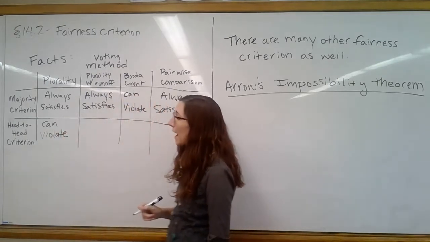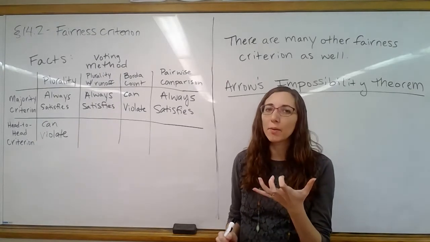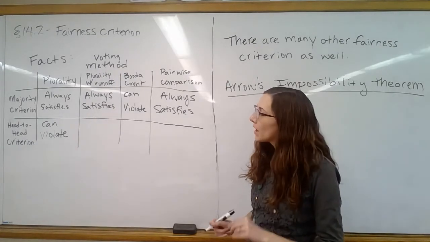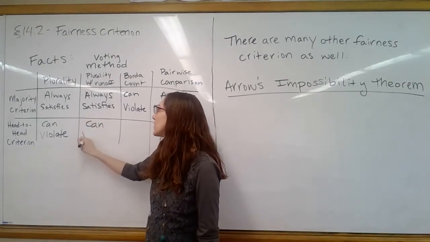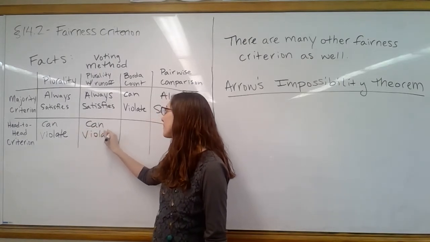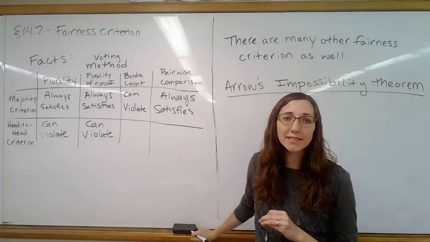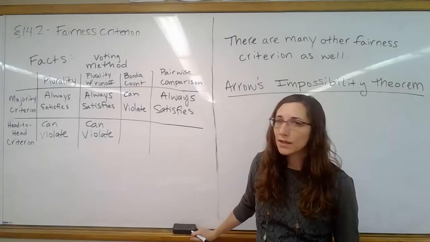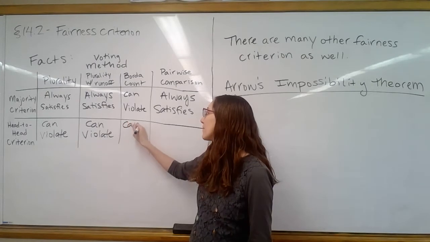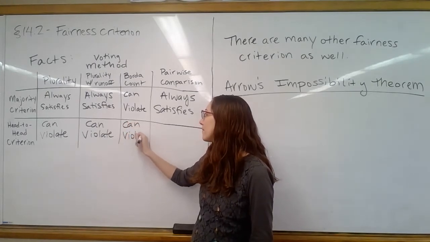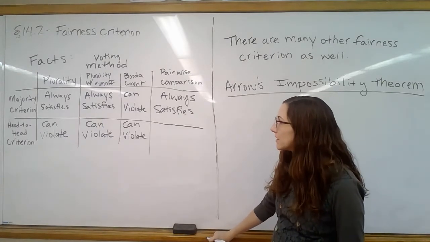So it's possible to have someone who does win head-to-head against everyone, but yet they don't have a plurality of first choice votes. It's also possible for plurality with runoff. This one can violate. So it's possible to come up with examples where there is that person who wins head-to-head against everyone, but then they lose in plurality with runoff. Borda count also can violate. So when we count up the points, it's possible that that person is not declared the winner.